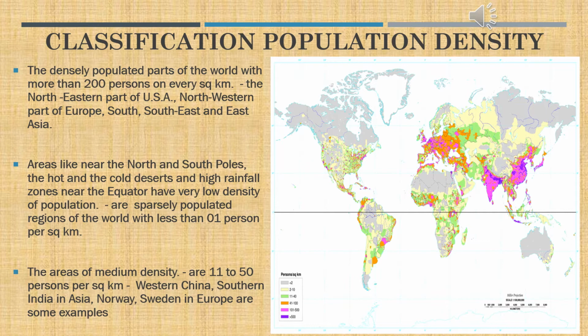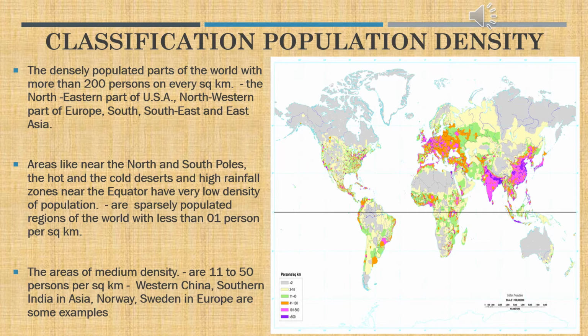When you come to the North and South Pole, you can see Greenland, Iceland, where no population is there, and hot and cold deserts. Sahara, the hottest desert, having less population. In cold desert, you can see the Siberian lowlands and the Canadian lowlands, Antarctica. We don't have much population.